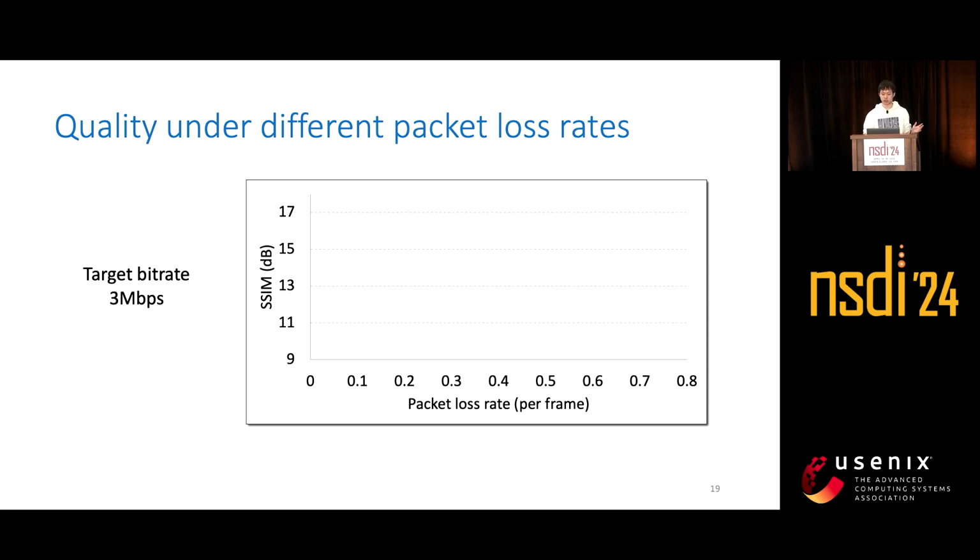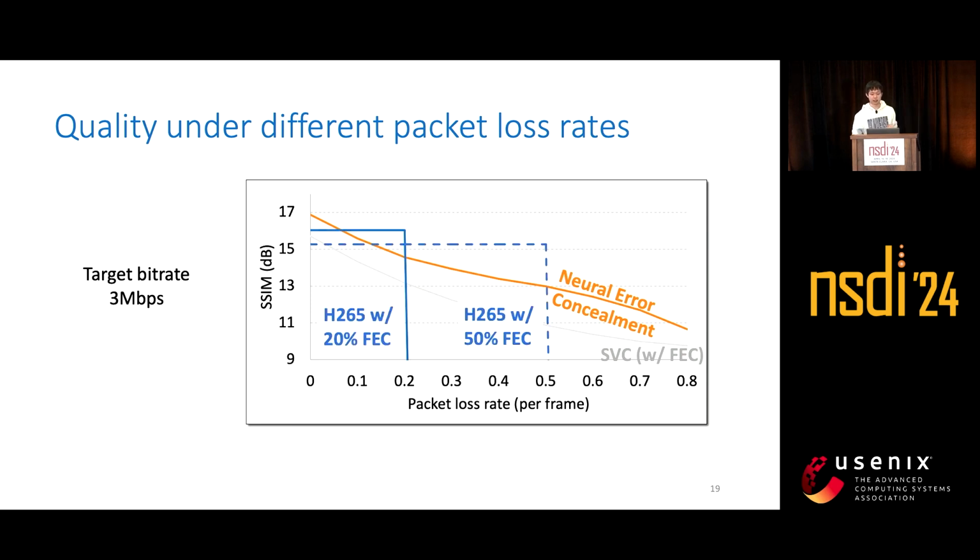Just in case you forgot, the packet loss per frame here includes both packets dropped by the network and the packets received later than the decoding deadline. So the SVC and error concealment, their quality decreases quickly when the packet loss rate increases. And the FEC-based methods have a sharp drop in the frame quality if the loss rate exceeds the redundancy rate. Also, it sacrifices the quality at zero loss for more redundancy.